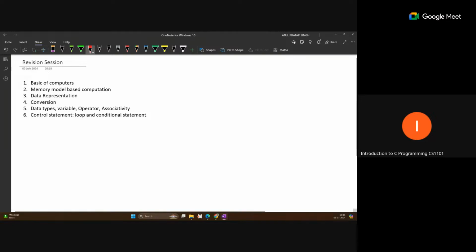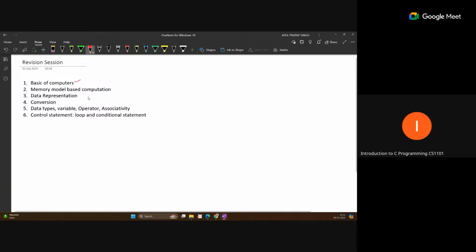So first thing, basics of the computer. Basics of the computer means you should know the architecture. What is the architecture of a computer? What is the CPU? What is the memory? And what are the internal parts of the CPU? You should know the working of each component of the CPU and memory, and the types of those components. That we will discuss